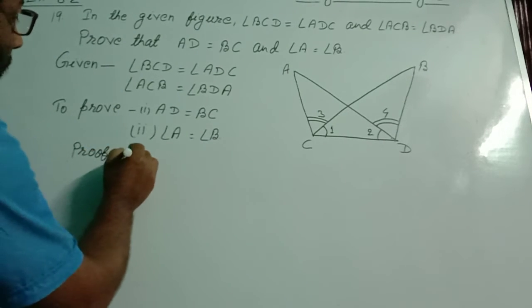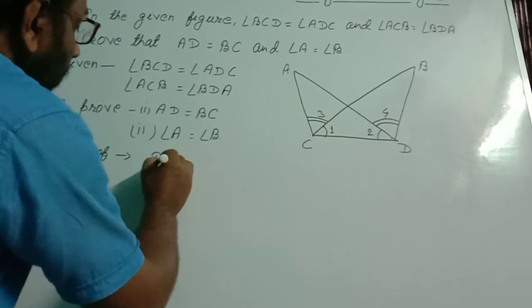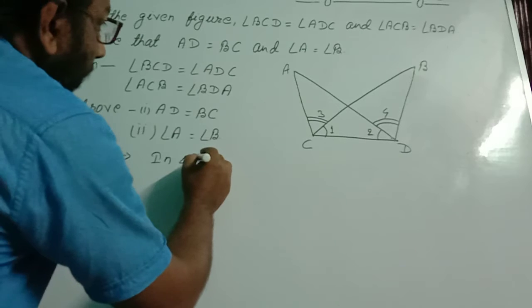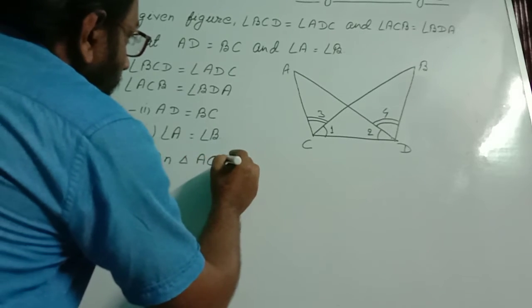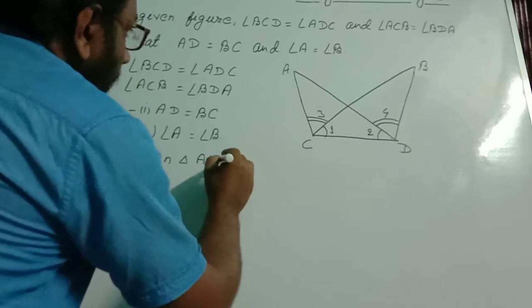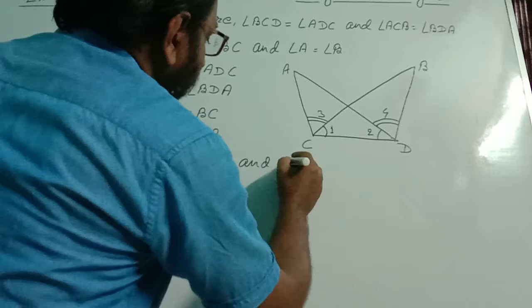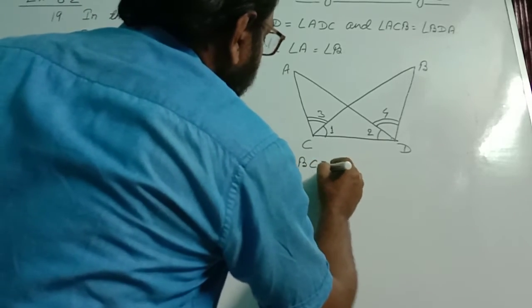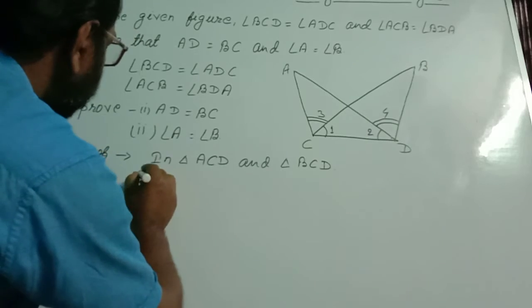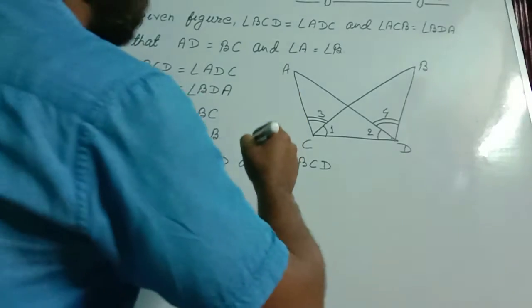So first of all, we go to these two triangles, triangle ACD and triangle BCD, to find three conditions that will fulfill the criterion of congruency.